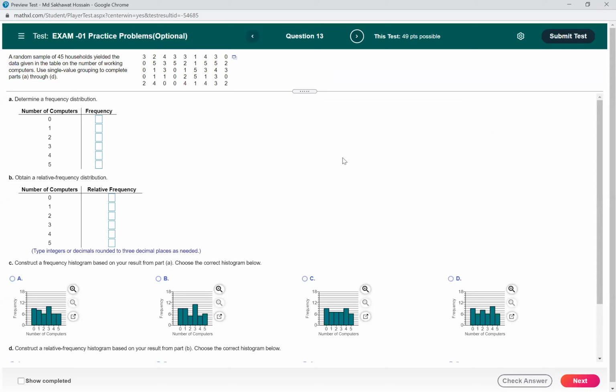Okay, so this is a random sample of 45 households. It yielded the data given in the table on the number of working computers. Use single value grouping to complete parts A through D. So how many distinct observations do we have? To find the distinct observations, you can open this in Excel. Right click on this icon, then open in Excel.